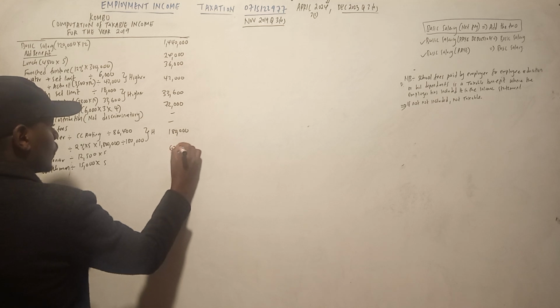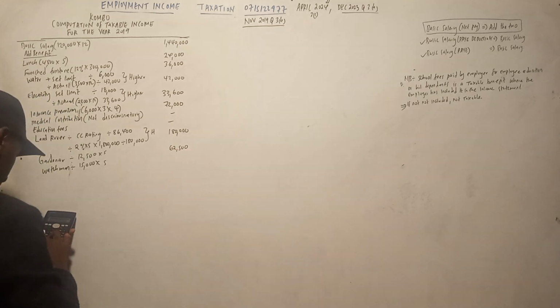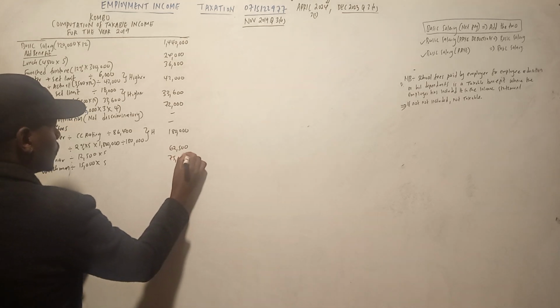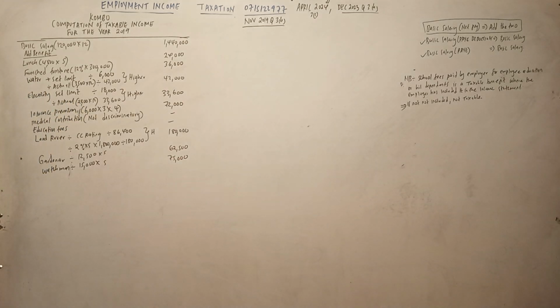62,500. Then mwingine 15,000 times 5, which is 75,000. Hiyo iko sawa hivyo vile ilivyo. Then I think tumemaliza kwa sababu information number 9 is about rental income. We are going to ignore the rental income as per now. And then is number 10, dividend income, we ignore. So tunafika hapa so that we get the employment income.